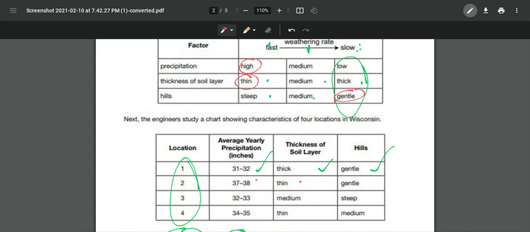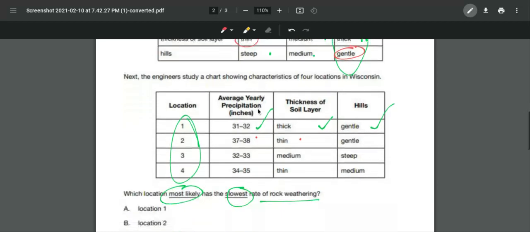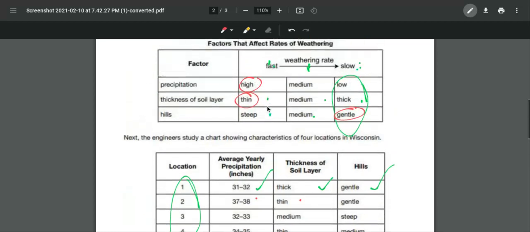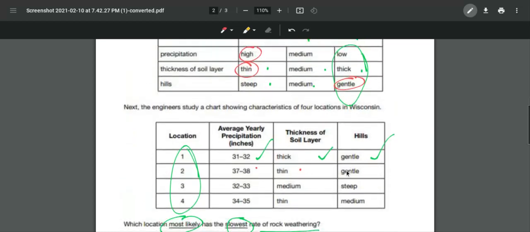So, possibly it does have gentle hills, but both the precipitation and the thickness of the soil layer are really high and thin. I don't think it has a slower rate of rock weathering. To me, it almost seems like it has the highest. So if I were to rank them, I'd say this is probably the highest. I think location 1 is the slowest, so we'll see.